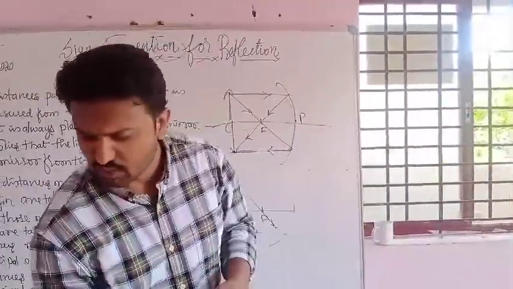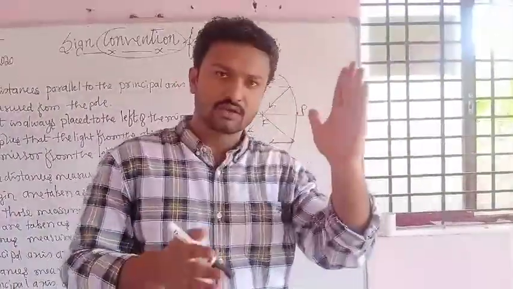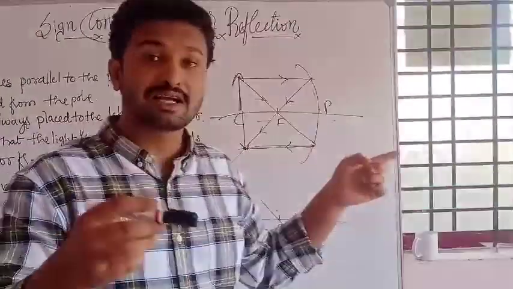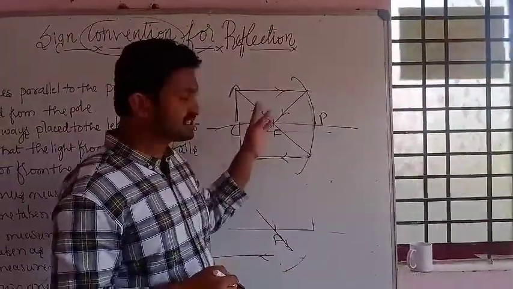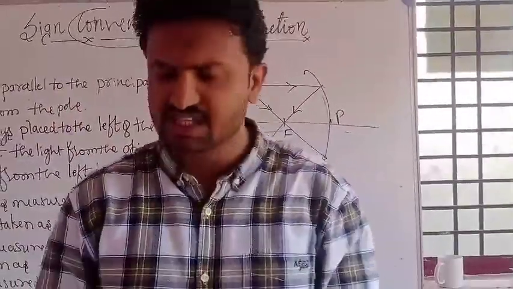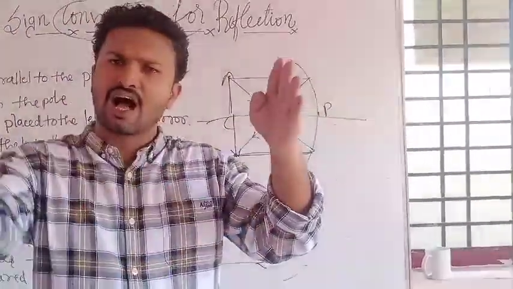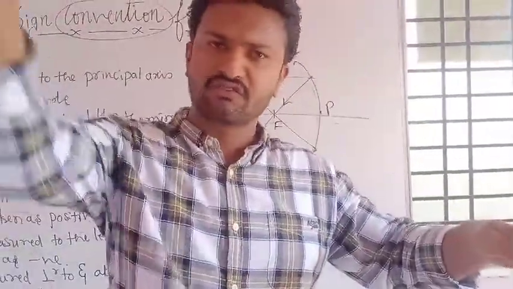And next, when your object moves forward again. Now we got the image at the center when our object is at the center of curvature. Next, the object is in between the center of curvature and focus. When your object is between the center of curvature and focus, one ray is parallel to the principal axis, and after reflection it converges at f, and one more through the center of curvature.